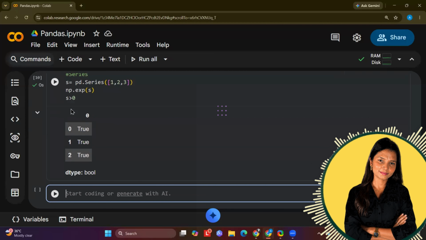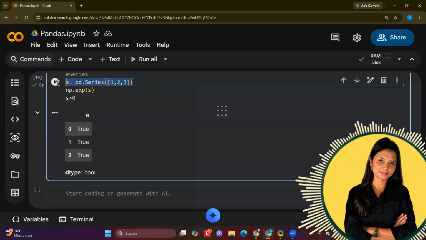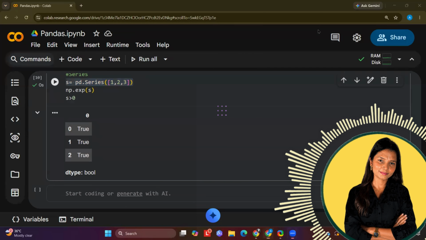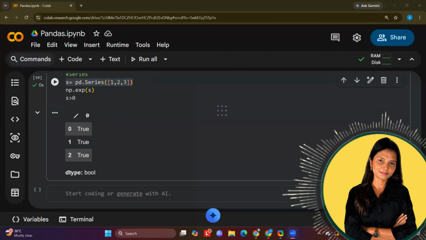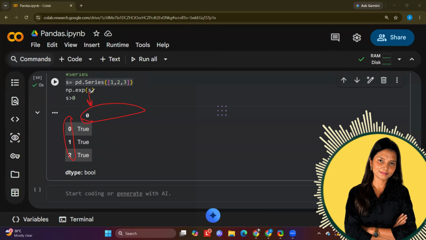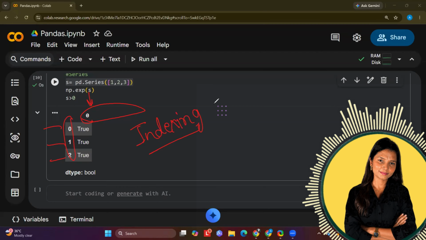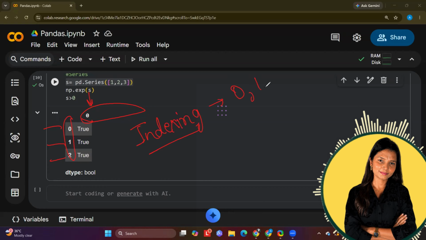Now notice one thing. We are creating a one-dimensional array, and with the one-dimensional array, we get default values 0, 1, 2. If you remember basic Python, this concept is known as indexing, right? It means the serial numbers added to the positioning is indexing. So in a list also we have the concept of indexing. But can I change the index in a series? Although in a list we cannot do that, in a series we can.